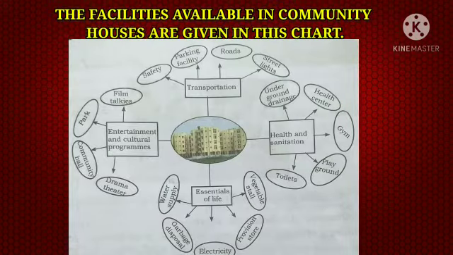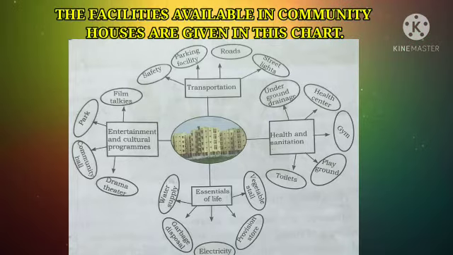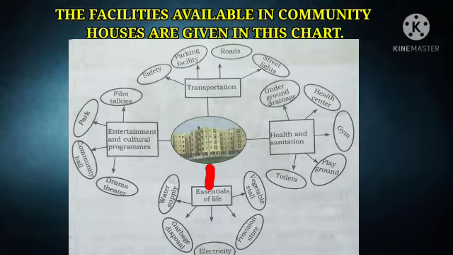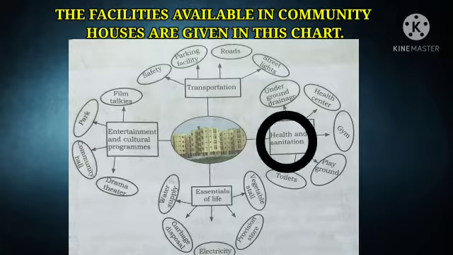Facilities available in community houses are, first, if you begin with essentials of life. In the center, as you can see, the apartment. So if you go down, it's essentials of life. What are the important essentials of life? Vegetable stalls, provision store, electricity, garbage disposal, water supply. These are something that we need every day. Then if you move to your right, it is health and sanitation. Underground drainage, health center, gym, playground, toilets. These are the important things that we need in our life.